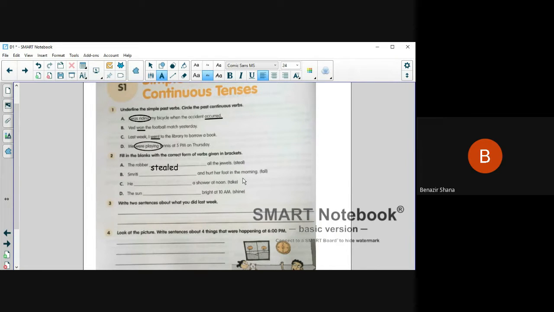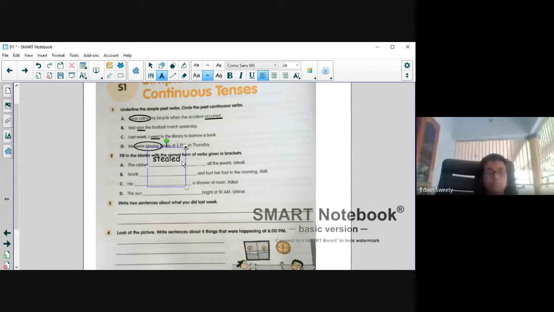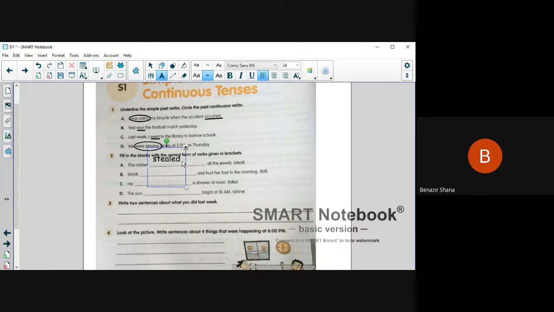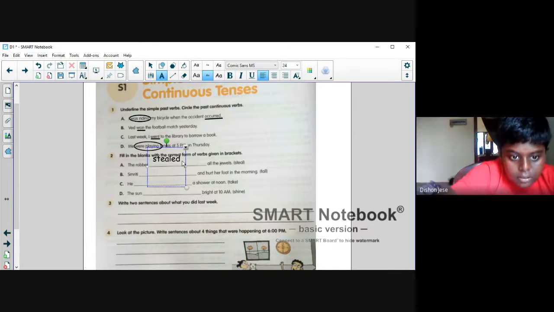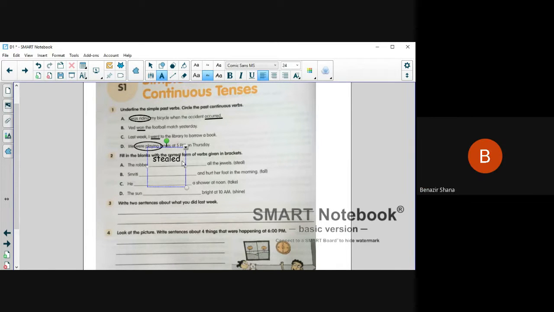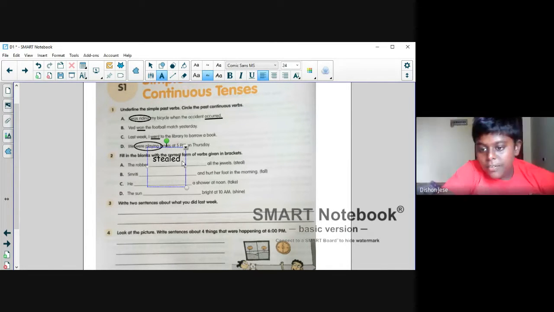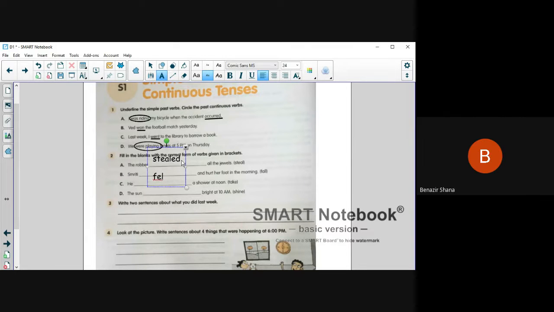Kriti fell and hurt her foot in the morning. Past tense. Falling. I'm not asking past continuous tense. What is the past form of fall? Fell. Very good. Next.